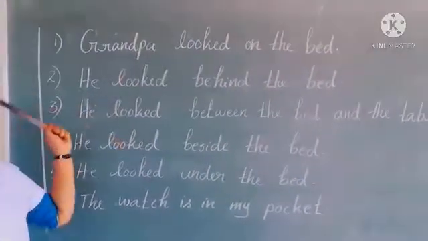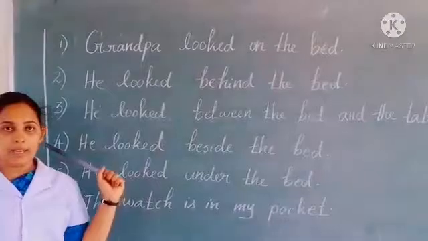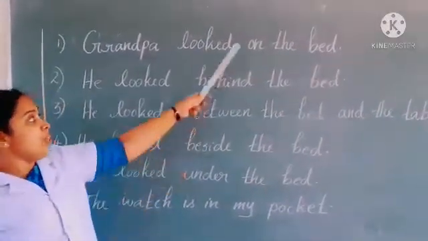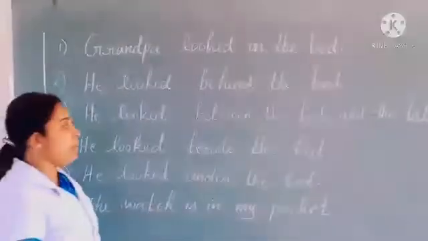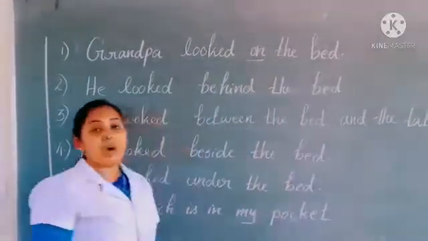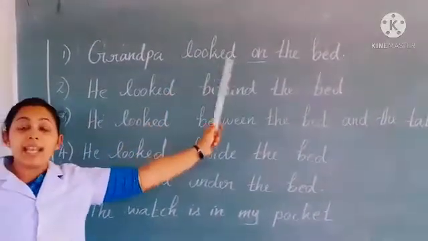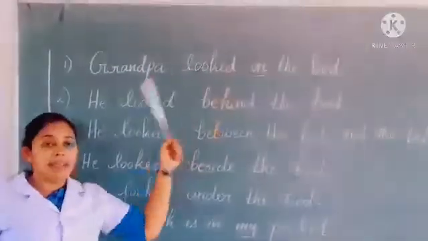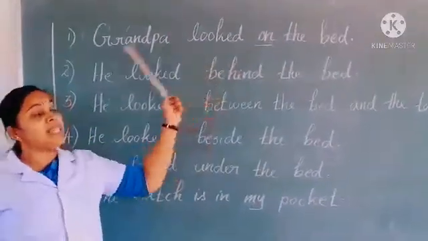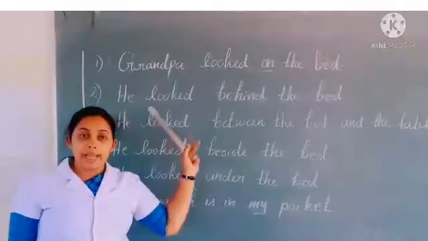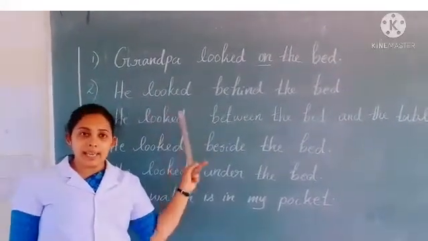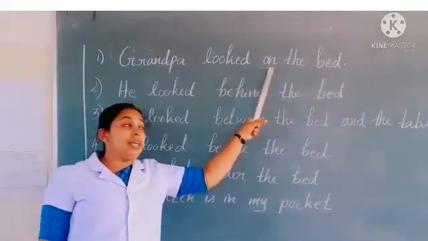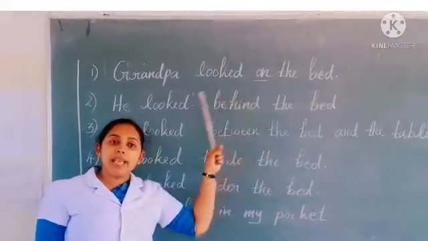So look at the first sentence. Grandpa looked on the bed. So first he looked for his watch on the bed. Here you can see the word on. Is it, children? O-N, on. It shows where he exactly looks for his watch. So is it a noun? No. Is it a verb? No. But it has a special function in the sentence. It explains where the watch exactly is. So Grandpa looked for the watch on the bed. So on shows where the watch exactly is.